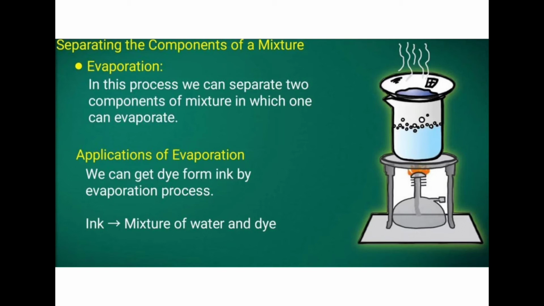Okay. So first one is evaporation. In this process we can separate two components of a mixture in which one can evaporate. So if we are getting a mixture of two substances in which one has the property of evaporation, or means one element can be evaporated, then we can use this evaporation for separating those elements. So an example is given. If you have ink and we want to separate dye and water, or if you want to take out this dye, we can go for this evaporation method.